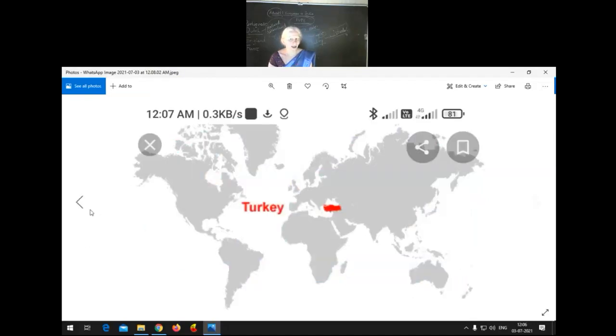So children, once again check this. Here we have Turkey, you can find it in red color. I have told you about Constantinople, right? So Constantinople, which is today called Istanbul, is located here. Remember this, Turkey.